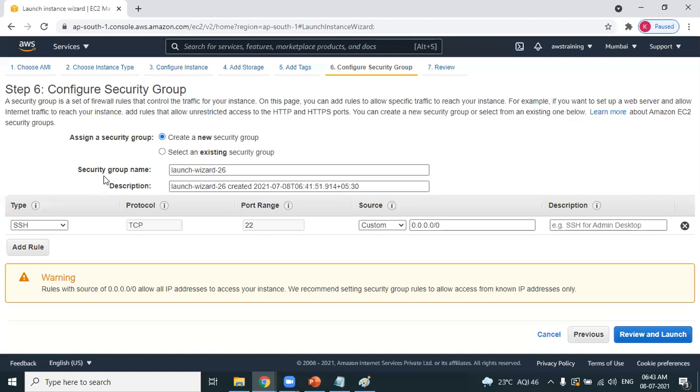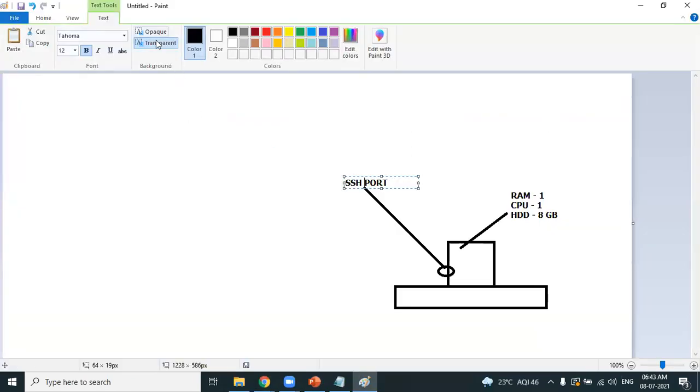It's always better to provide a name to the security group, so that you can refer to it later. Why should we refer to it later? I'll explain to you. Yesterday we did not discuss this. Let's take note of it so that we can refer to it later. What is the security group name? Let's name it sample security group with today's date. Today is 8. Okay, any name you can write.